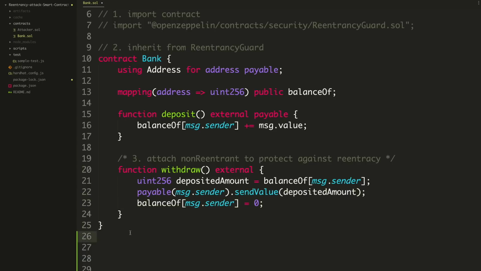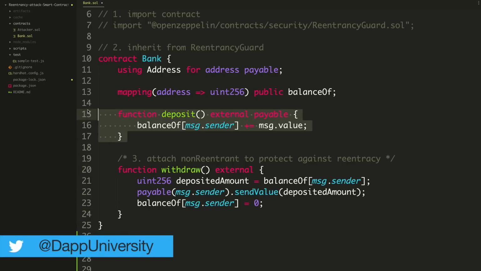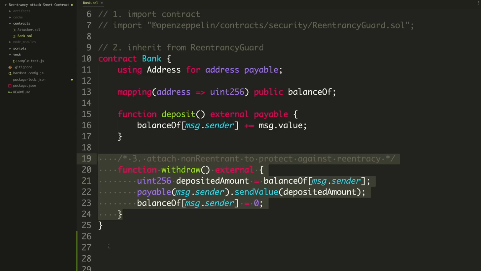Now, here's the function that has the reentrancy vulnerability. What can happen is, while this function is being called by another smart contract, if the message sender is a smart contract in this case and not an externally owned account like a MetaMask wallet, then that smart contract can call this deposit function and the withdraw function at the same time, over and over again. And when it does that, it can essentially drain the entire smart contract balance.